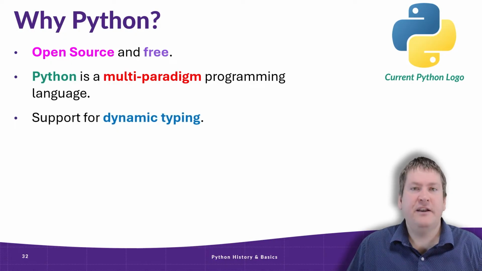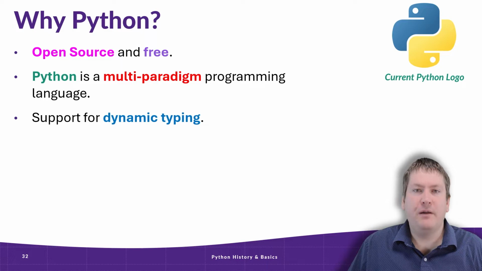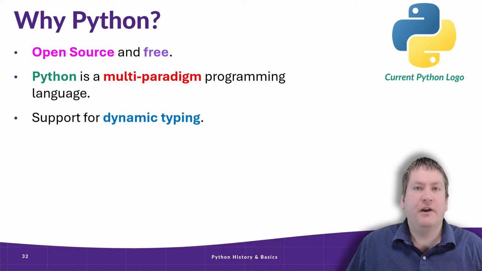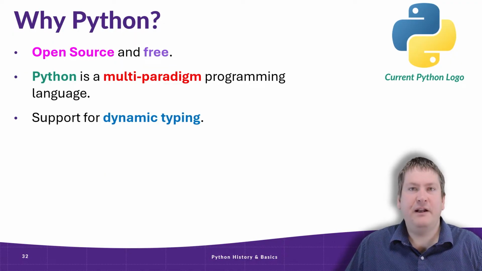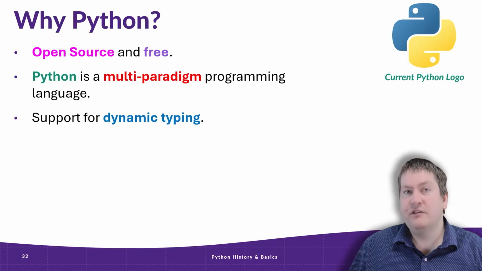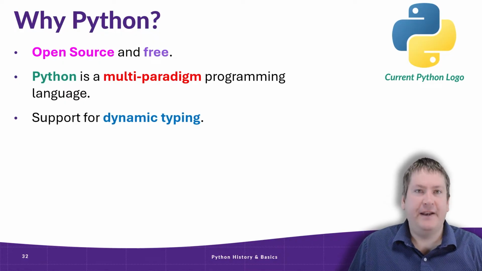Next, Python is dynamically typed, which for us means that you don't have to worry about associating types with variables or even predefining variables before using them. Python handles most of this for us in the background, making coding easier. It uses a system called duck typing, which means if it walks like a duck and it acts like a duck, it probably is a duck, to try to figure out what kind of data type you intended.